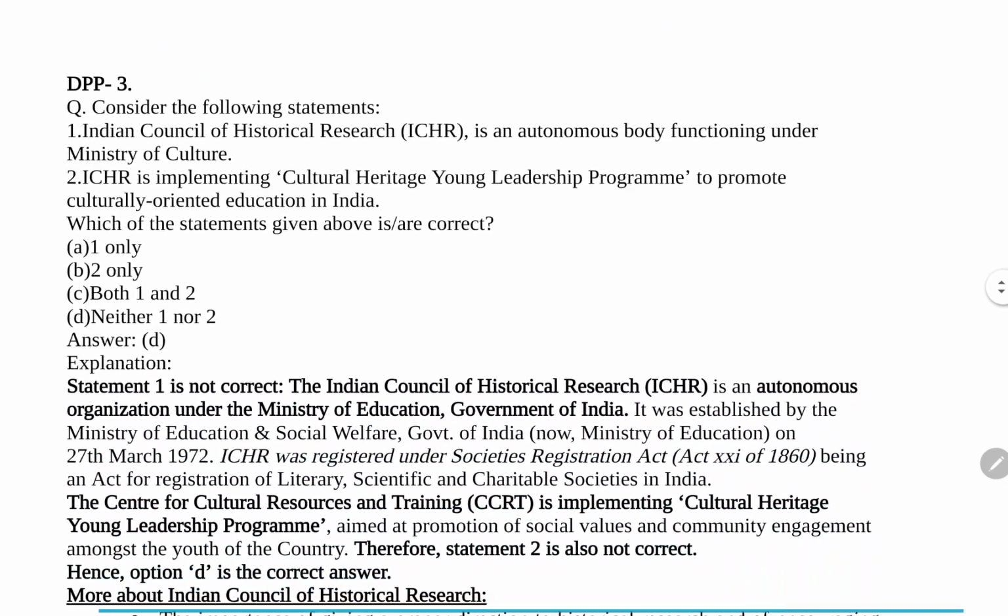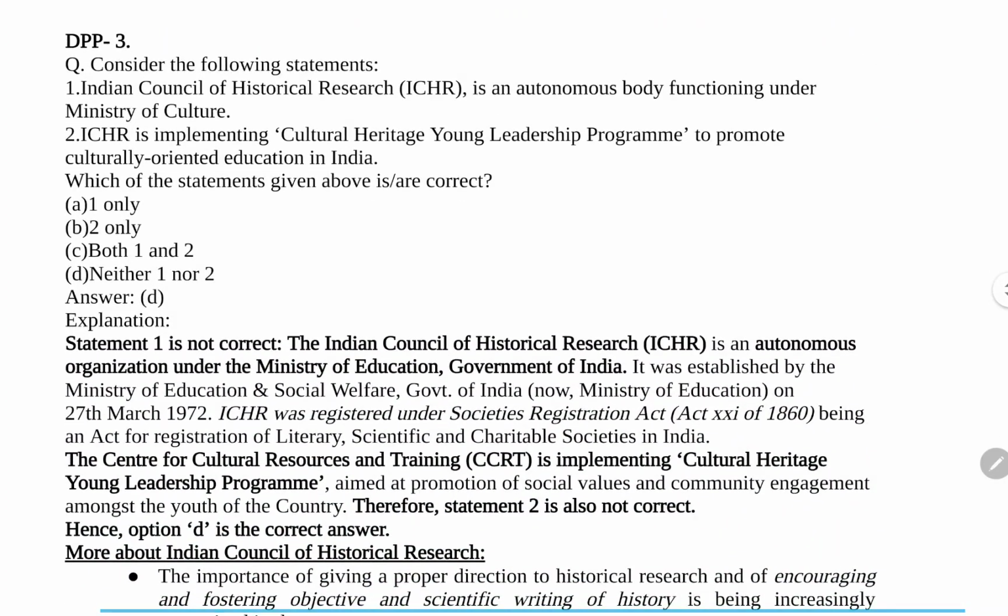Now moving forward to the next question, consider the following statements. The first is, the Indian Council of Historical Research is an autonomous body functioning under the Ministry of Education. So this statement is quasi correct. Actually, the Indian Council of Historical Research is an autonomous body. This is correct, but it does not come under the Ministry of Education. Actually, it comes under the Ministry of Culture. So the first statement is incorrect from here.